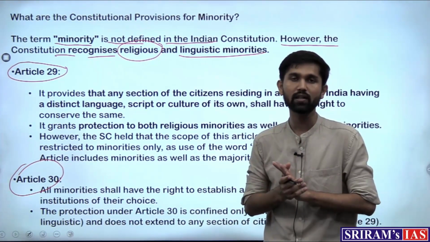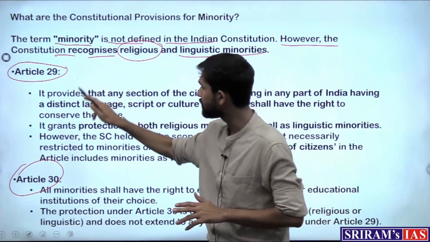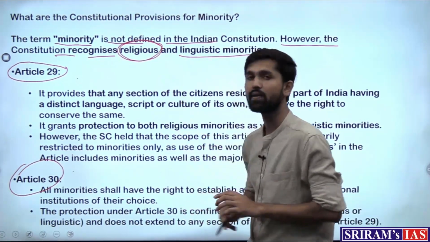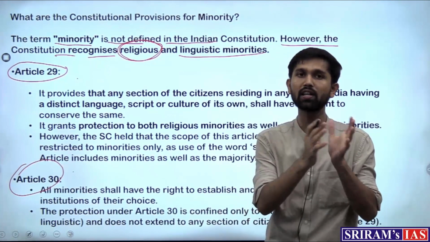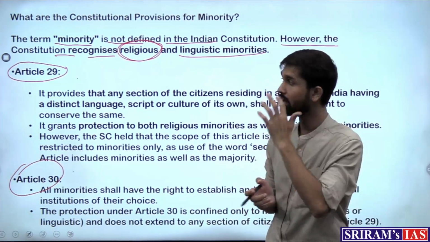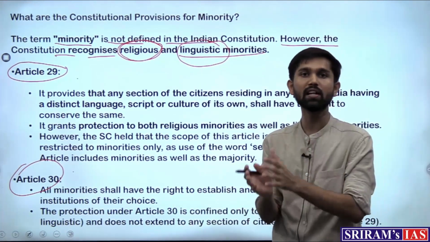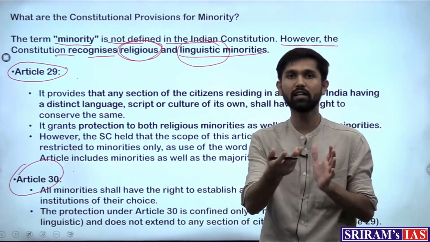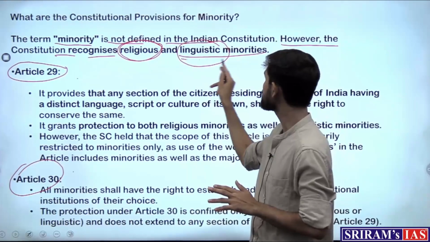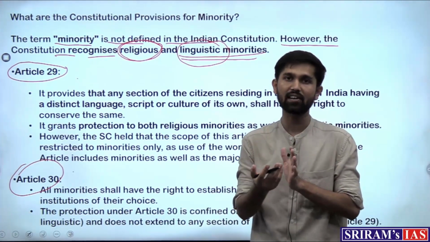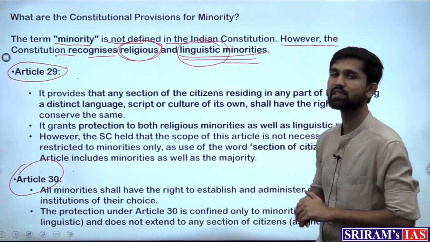So two kinds of minorities can exist who can take the benefit of these articles. One is religious minorities, which we were talking about right now, those communities which are classified on the basis of their religion. And second is linguistic minority, communities who speak a definite language, and those communities who are less in number in a particular state or at the national level would be known as linguistic minorities.